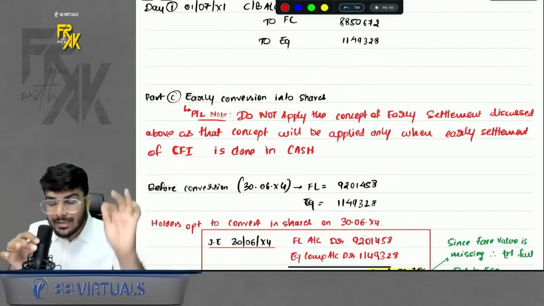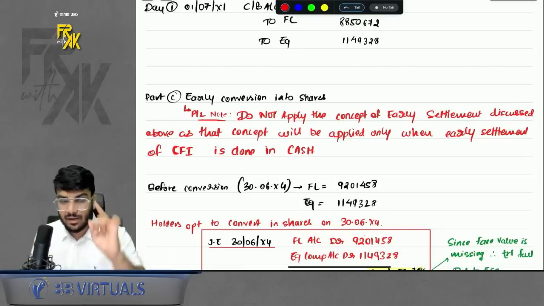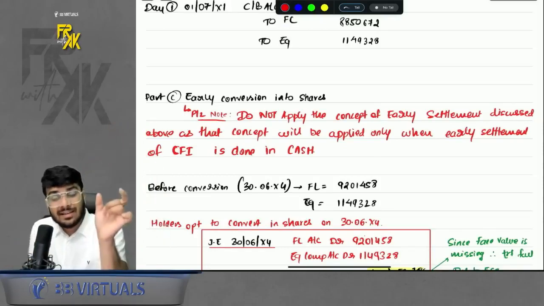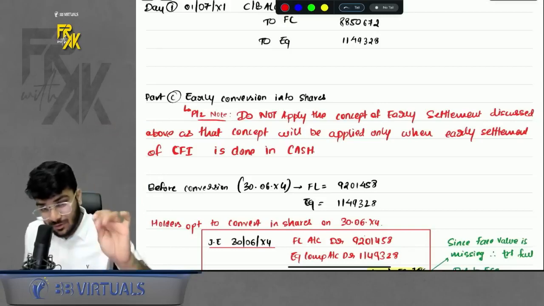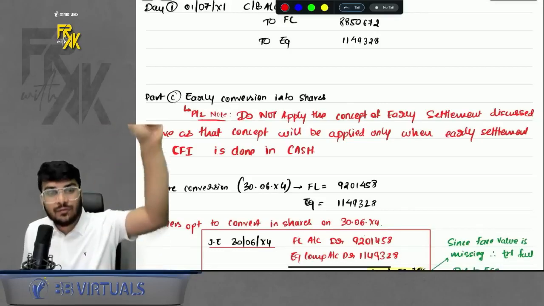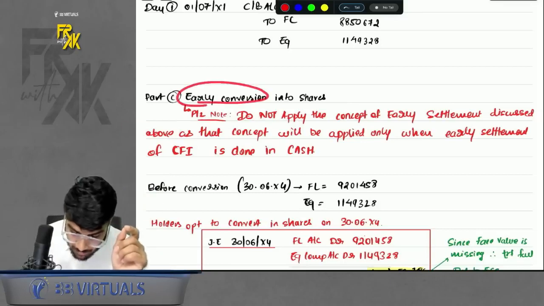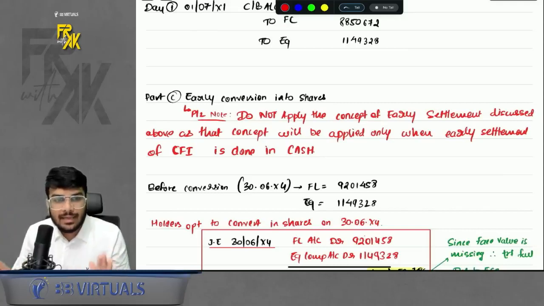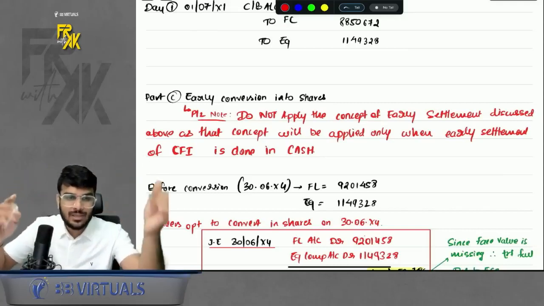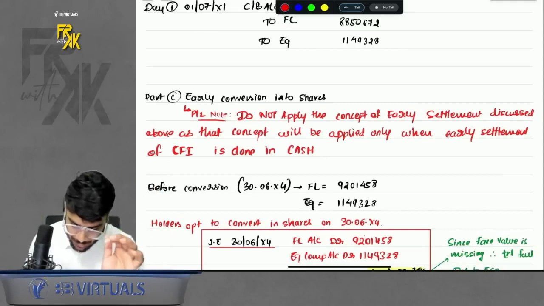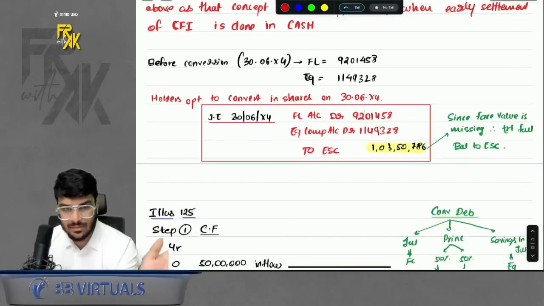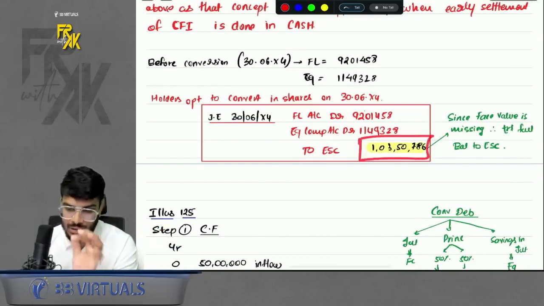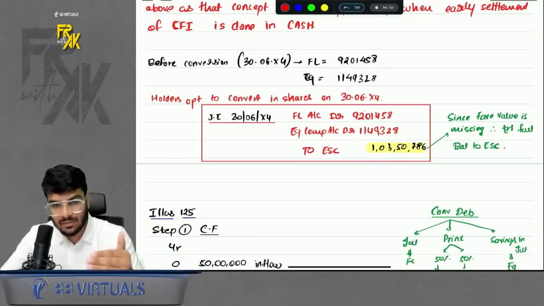No, early settlement is different, early conversion is different. The early settlement point where we discussed previously, it was settled early in cash. The 25,000 payment was made in cash. That is where you follow the above method. When the early conversion is happening into shares, in that case, no need to calculate the bifurcation of how much for FL, how much for equity. Whatever is the value of FL on that date, reverse it. Whatever is the value of equity on that date, reverse it. Transfer it to equity share capital. Simple. You will understand this once you try to solve it.